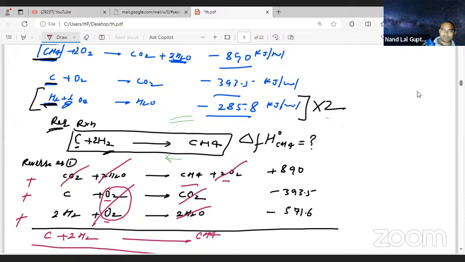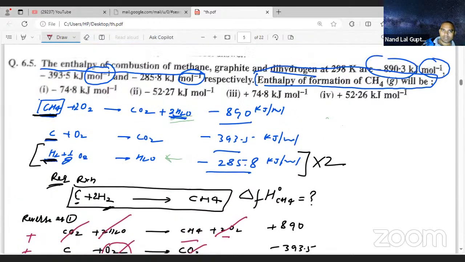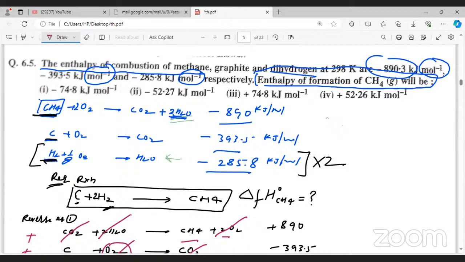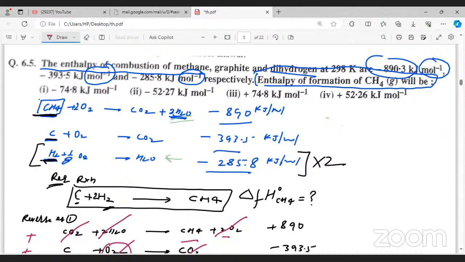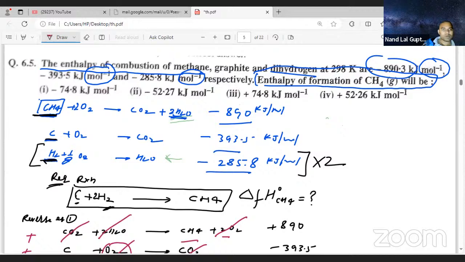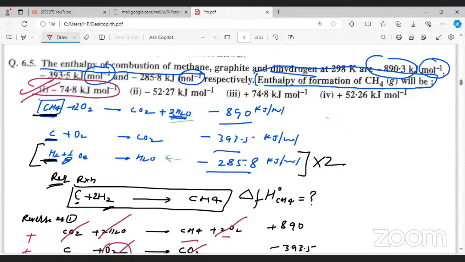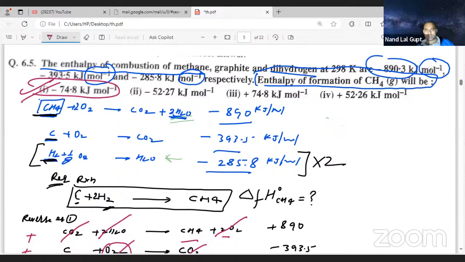So which option is correct? That also we need to match now. Option 1 is correct, 74.8. This option is given correct. Yes. Okay, so this is also okay.